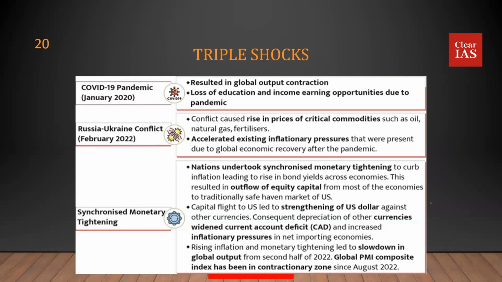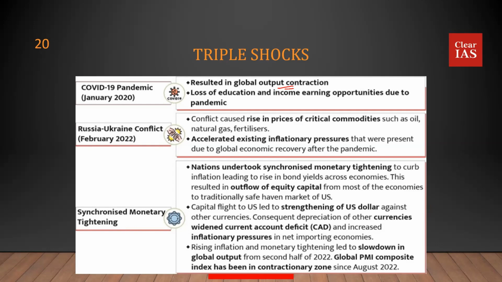In January 2020, the COVID-19 pandemic started affecting the whole world. In India, it actually affected a bit late, around March, April, May. When this happened, there was a global output contraction, like the global GDP started shrinking. And India was also not much different. Indian GDP also started shrinking. People were not able to go to schools. People were not able to learn. People had lost a lot of income earning opportunities, etc.